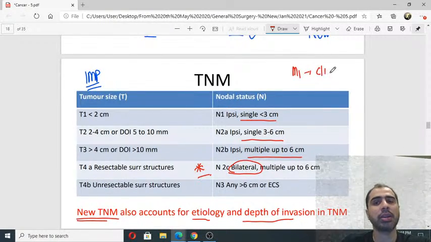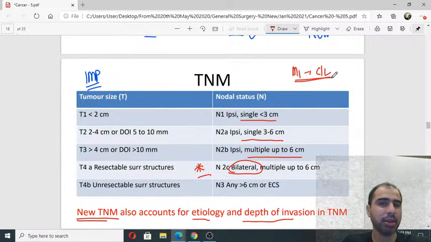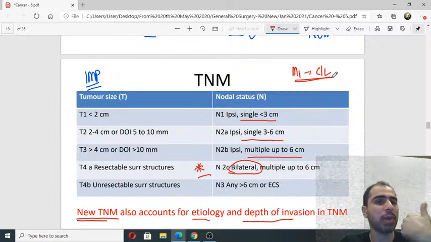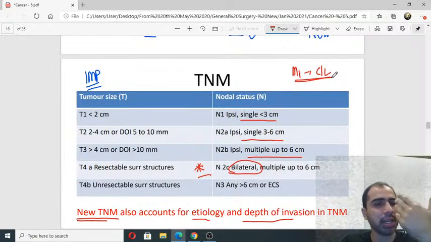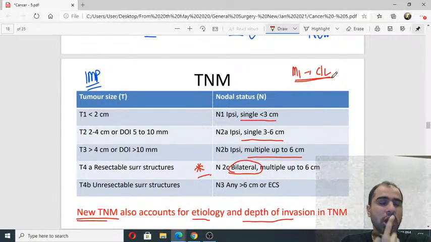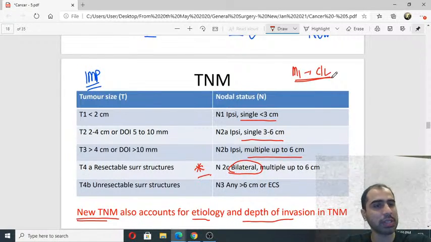So contralateral is usually M1, not in oral cancers, because oral cancers are known to have bilateral metastasis, especially central oral cancers. Lip, tongue, floor of the mouth can go to both sides. So for oral cancers, bilateral remains N2.